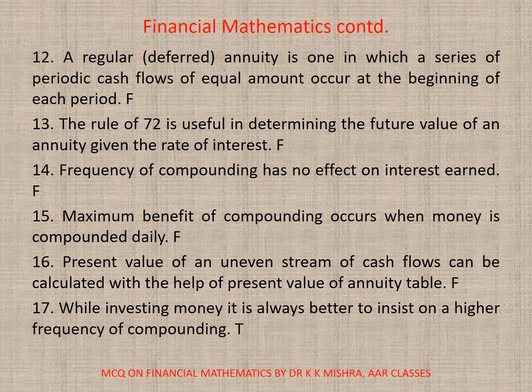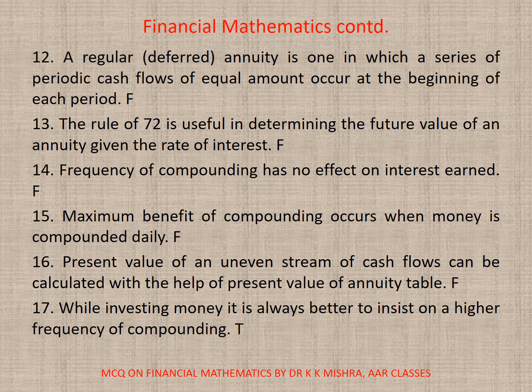12. A regular, that is deferred annuity, is one in which a series of periodic cash flows of equal amount occur at the beginning of each period, that is false. 13. The rule of 72 is useful in determining the future value of an annuity given the rate of interest. It is false. 14. Frequency of compounding has no effect on interest earned. It is false. 15. Maximum benefit of compounding occurs when money is compounded daily.